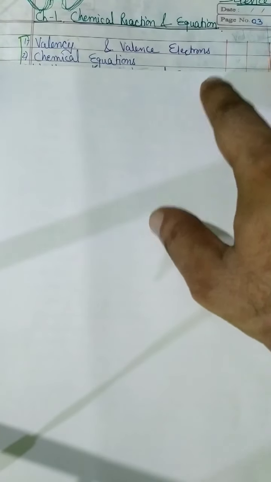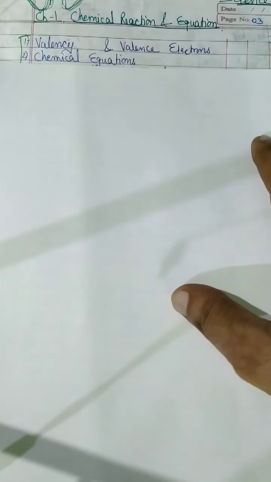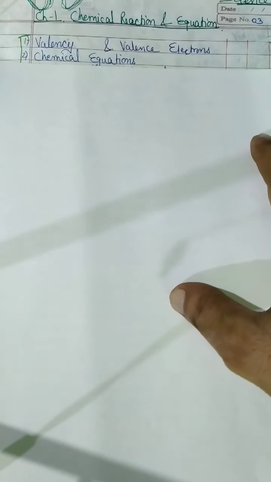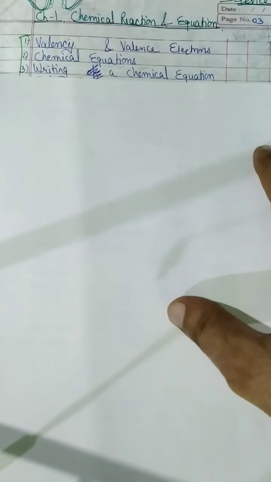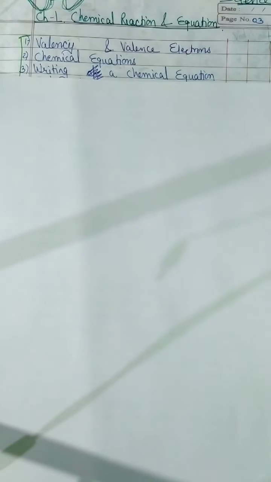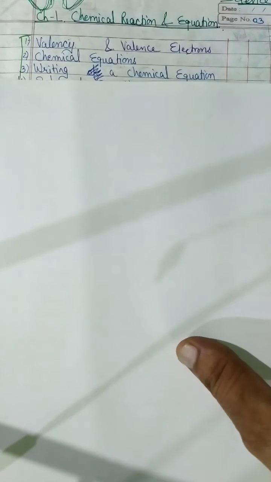Okay. Now, chemical equations. Which sort of equations do we say is a chemical equation? Okay, the definition of the chemical equation and the system of writing the chemical equation, and where the reactants and where the products are written. So all this information is in the second point, chemical equations. Now the third one is writing a chemical equation. There is a systematic way to write a chemical equation. We can't write it like anything, right? We need to know the system of writing a chemical equation.